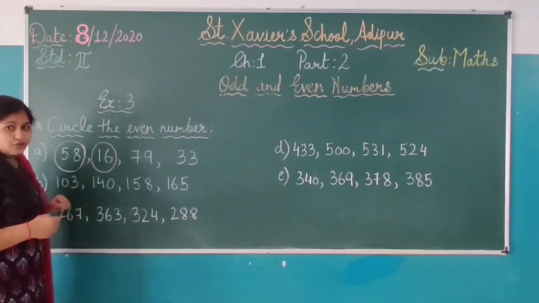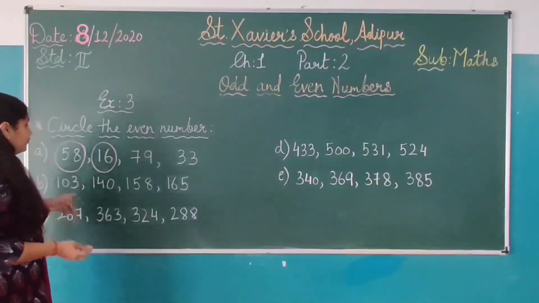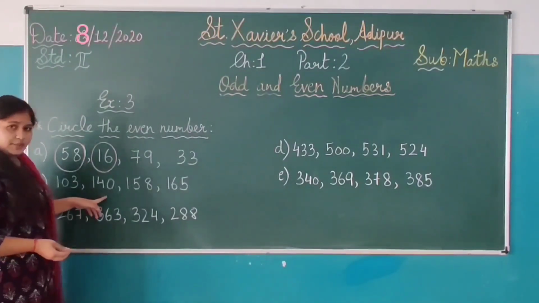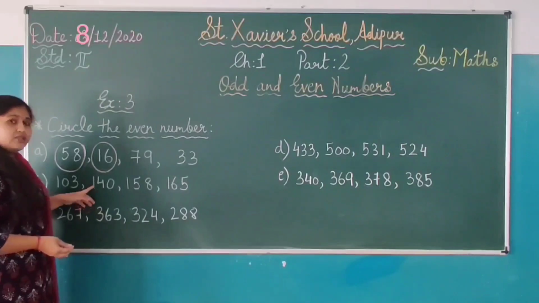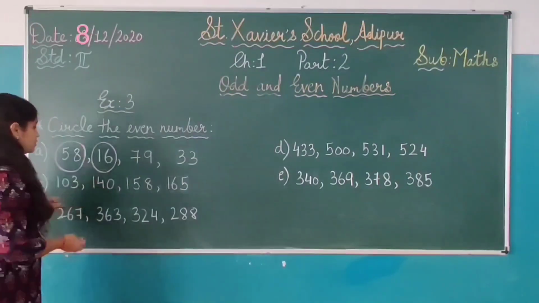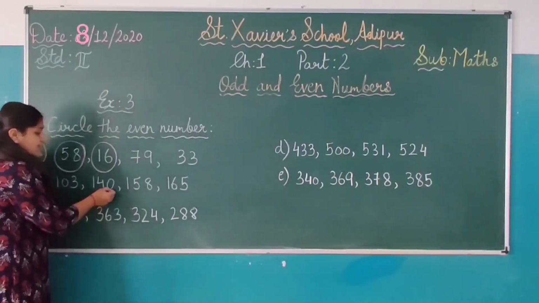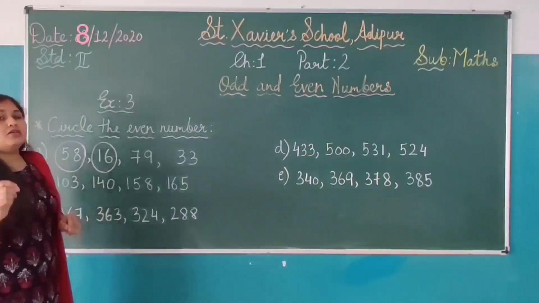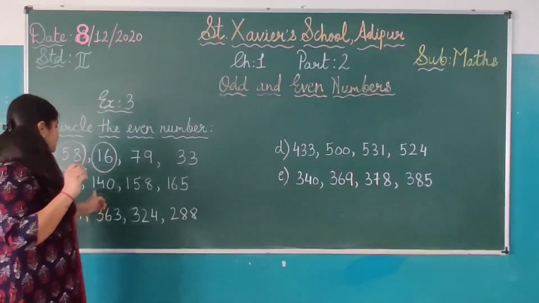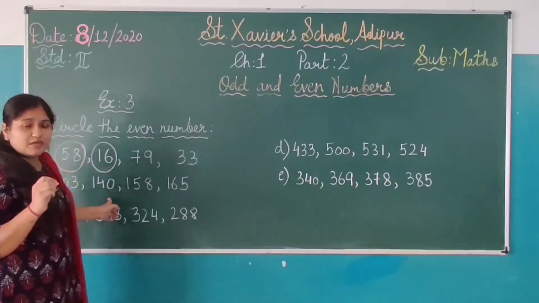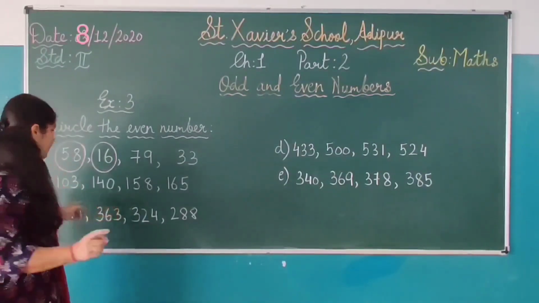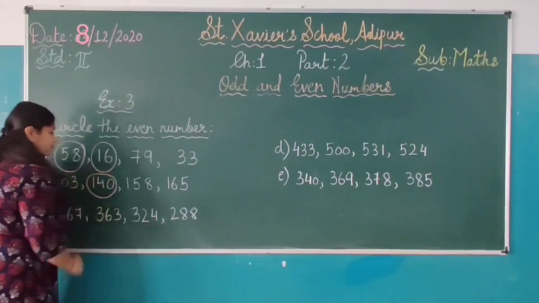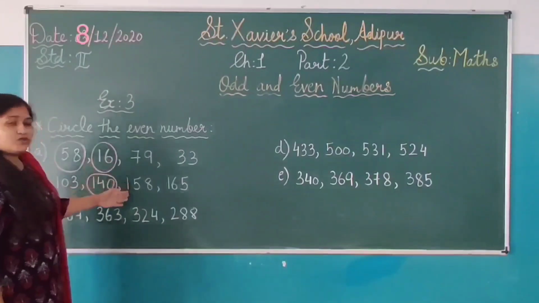But here what we have to do? We have to circle the even number. Move on to the next number, that is 140. The number here is 140. So students, on the ones place what is given? Yes, 0. क्या दिया गया है? 0. Here 0 मतलब this whole number, that is 140, will be an even number. Very good. 140 क्या हो जाएगा यहाँ पे students? Even number. Now moving on to the next.